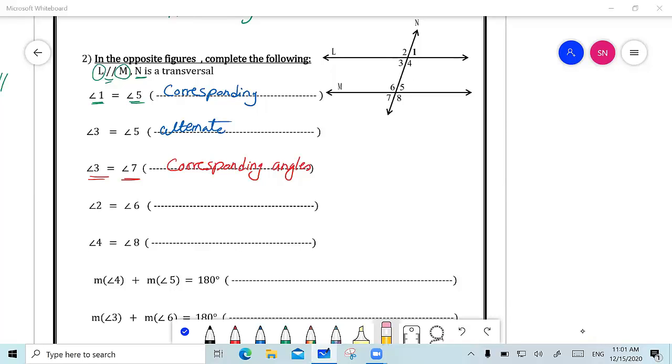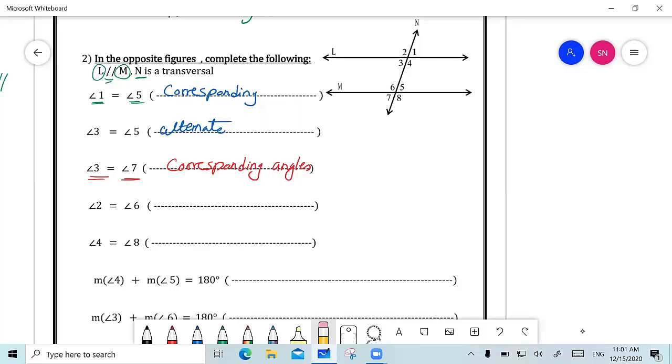So let's go now and see why is angle 2 equal to angle 6. Why is angle 2 equal to angle 6? Here's angle 2 and here's angle 6. Who can answer this question? Mariam Osama? Because they are interior angles.